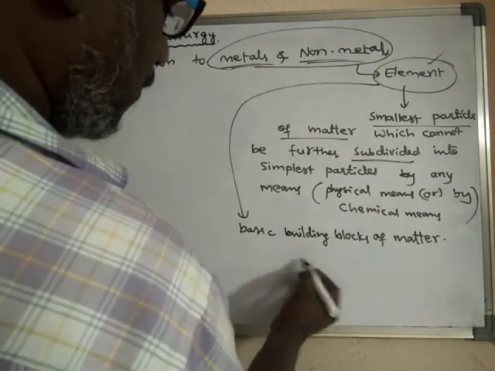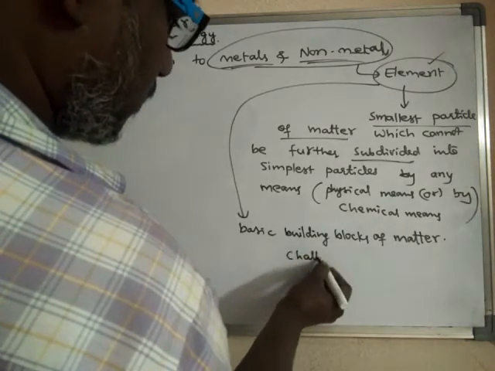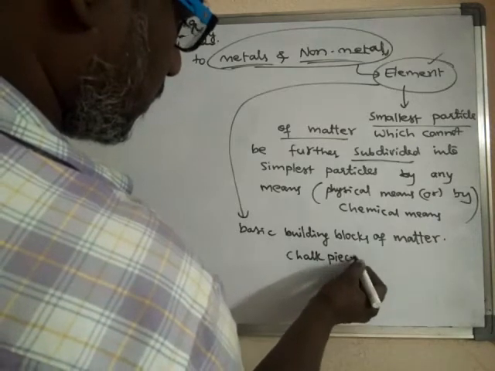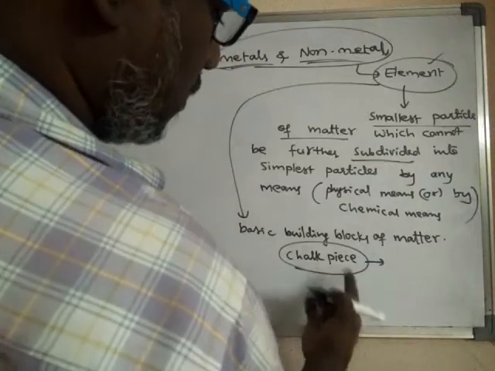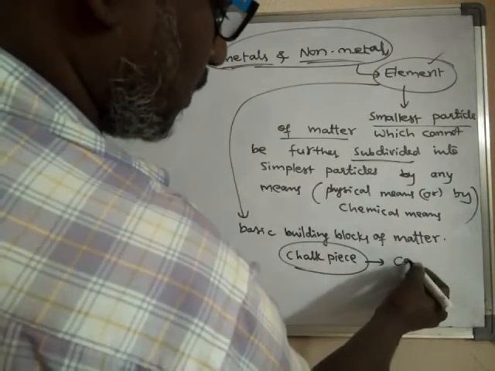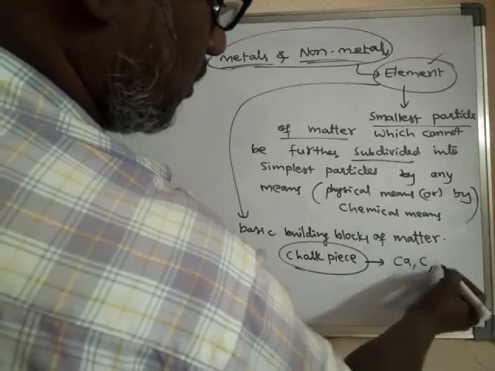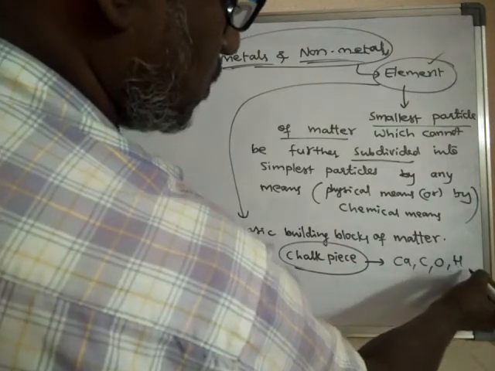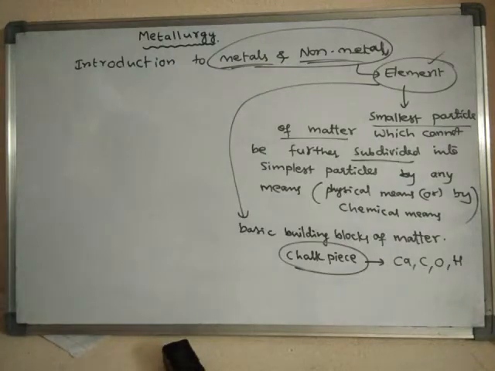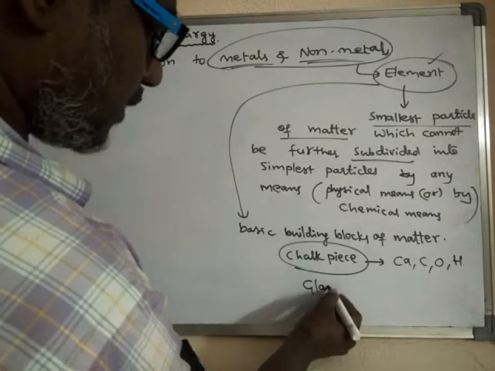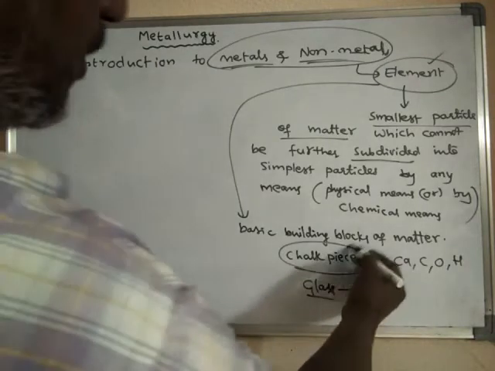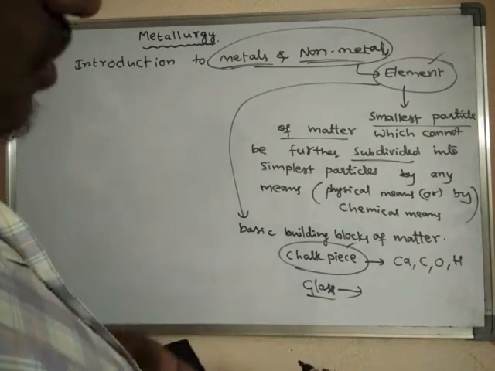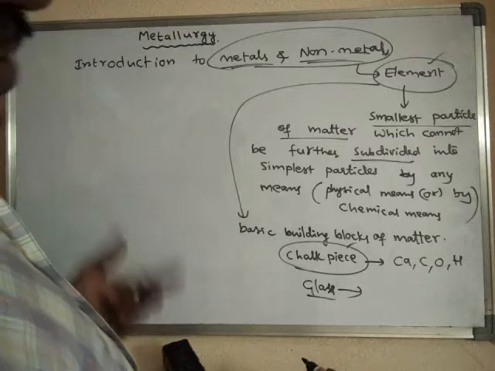For example, if you take a piece of chalk, it is made up of elements. What are the elements present in it? Calcium, carbon, oxygen, hydrogen, etc. If you take a piece of glass, or any material, it is nothing but matter, so it is made up of elements.